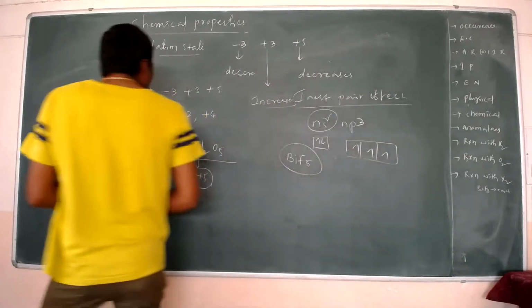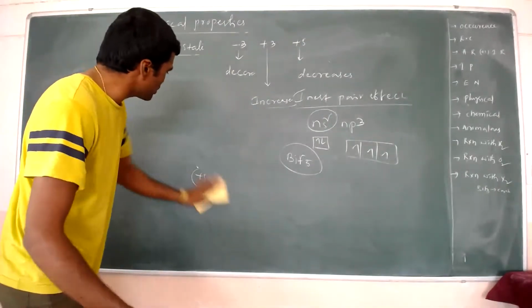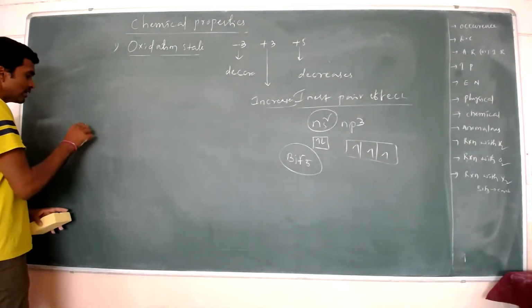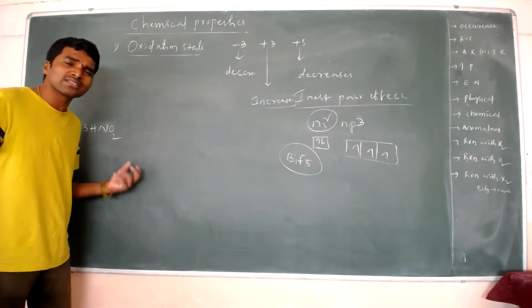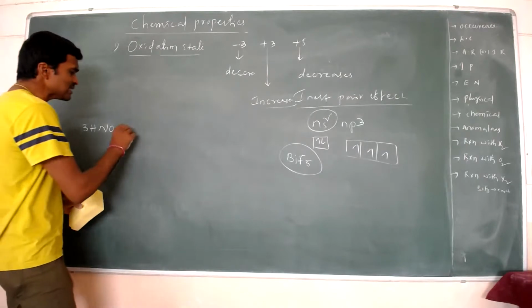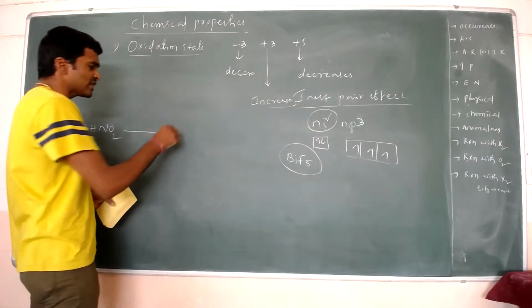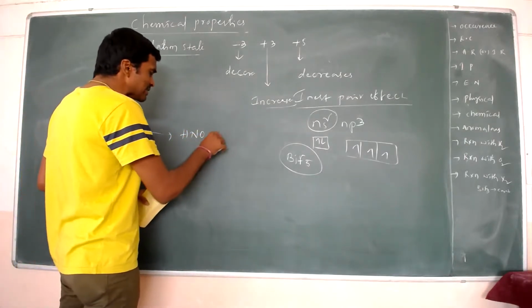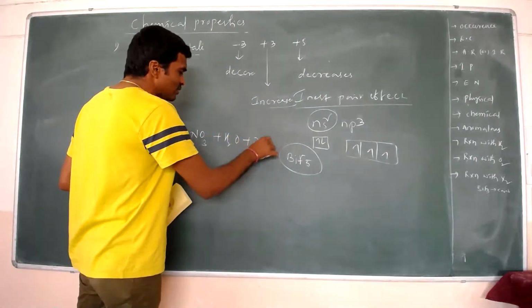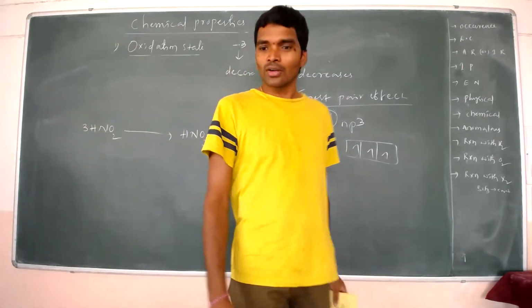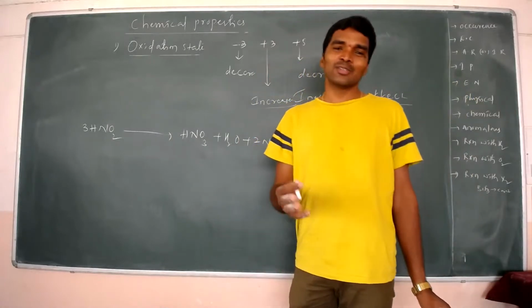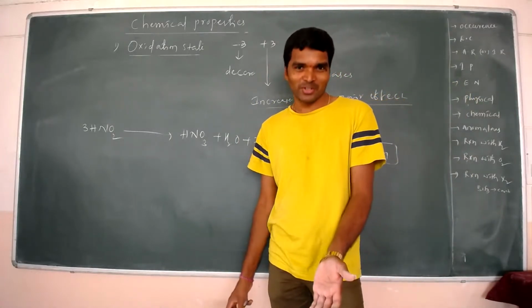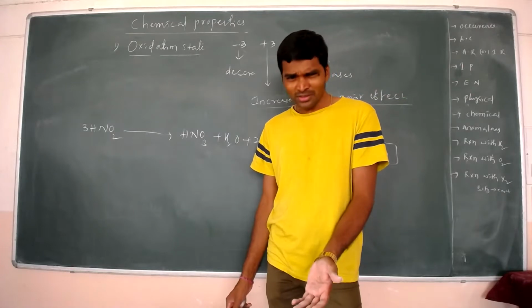Okay. Now see, one example: I am going to take the disproportionation reaction of nitrogen. 3 moles of HNO2, this is nitrous acid. The nitrous acid undergoes a disproportionation reaction to give nitric acid plus water plus NO. Okay, this is a nitrogen disproportionation reaction. First, tell me what a disproportionation reaction is. You don't know?